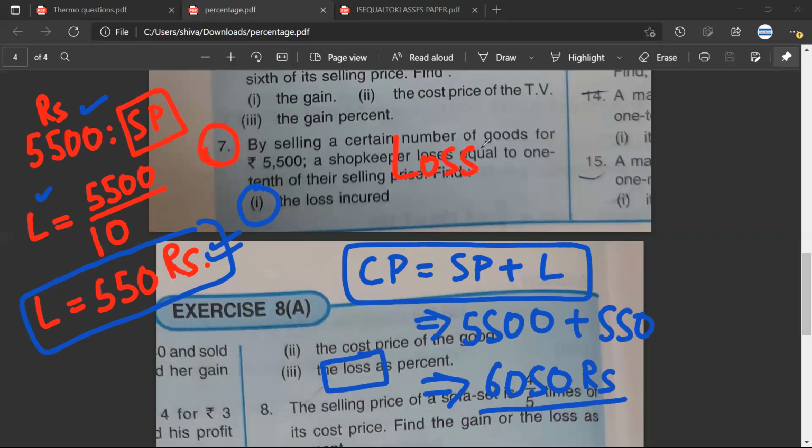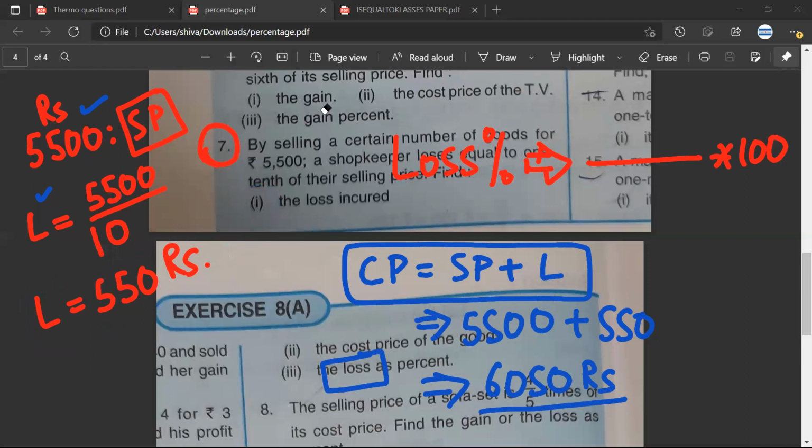Loss upon cost price into 100. How much is the loss? Look in front of you, how much is it? What is the loss? It was 5,000, I'm sorry, 550. What is the cost price? The cost price is 5,500.